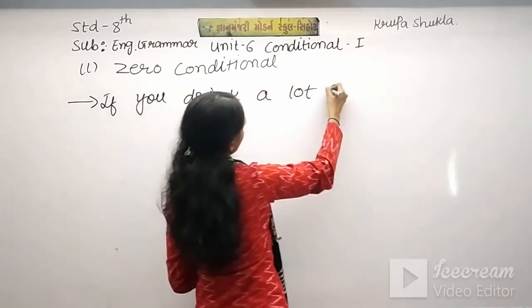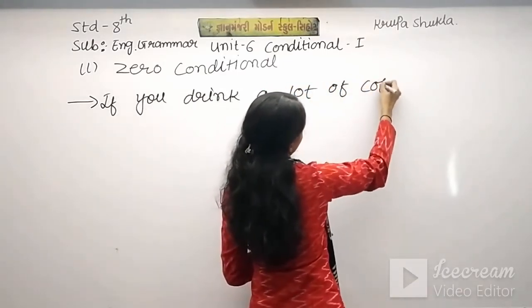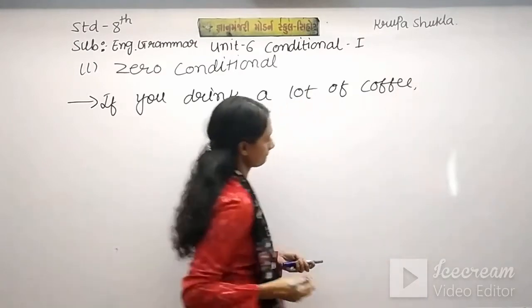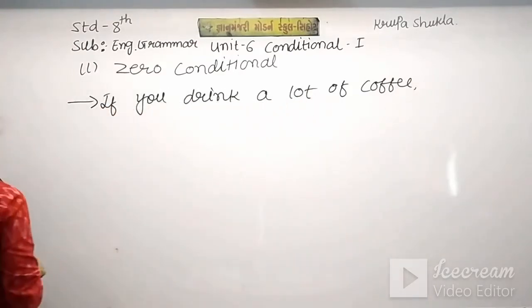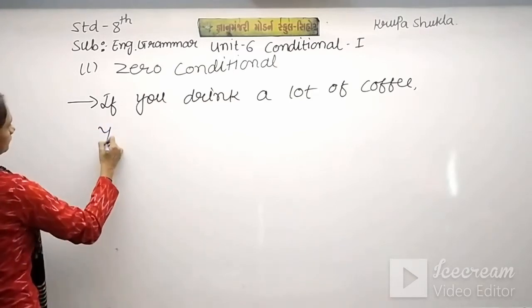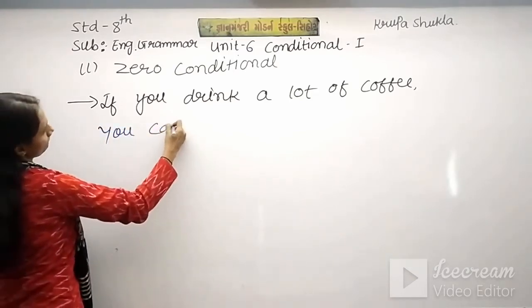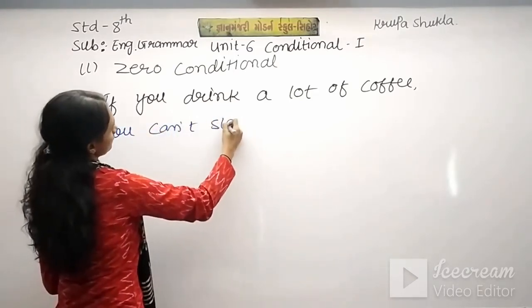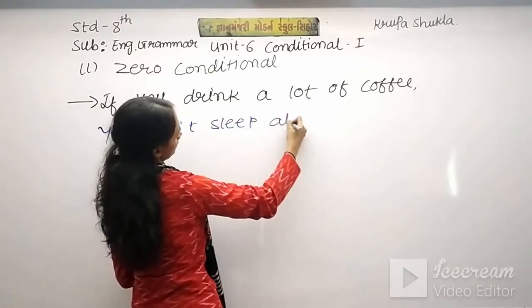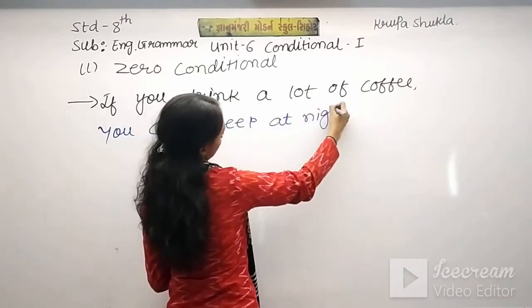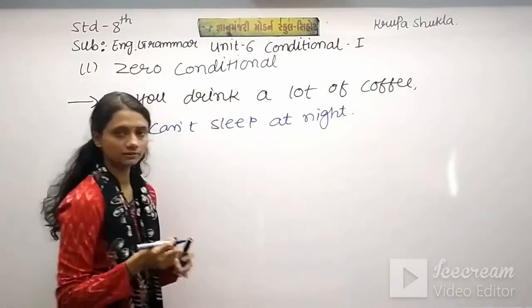If you drink a lot of coffee, you can't sleep at night.